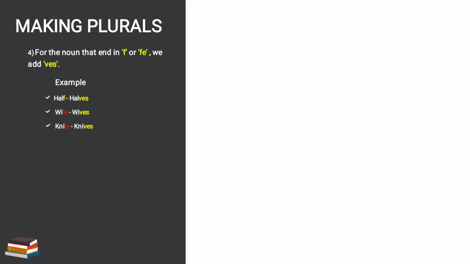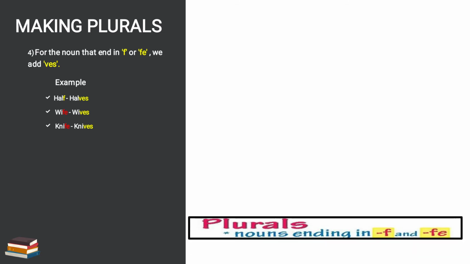VES. So wife plural form is wives. Okay. Knife is there. Again FE is coming. We will remove FE and we will add VES. So knife plural form is knives. Singular form is knife. Plural form is knives.